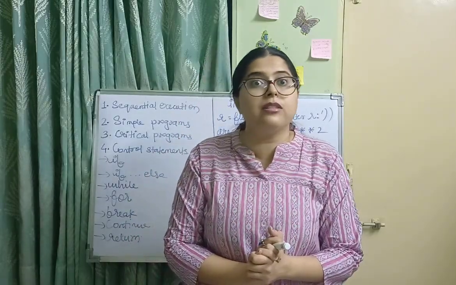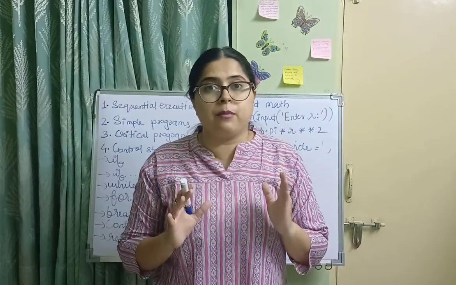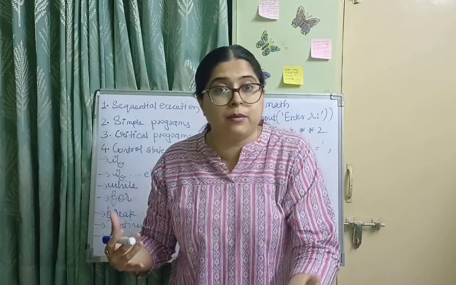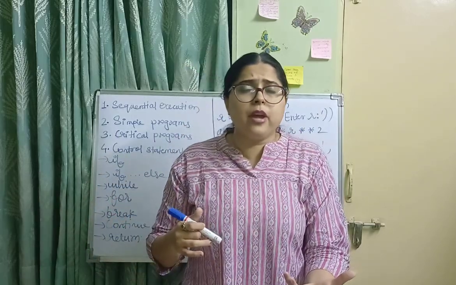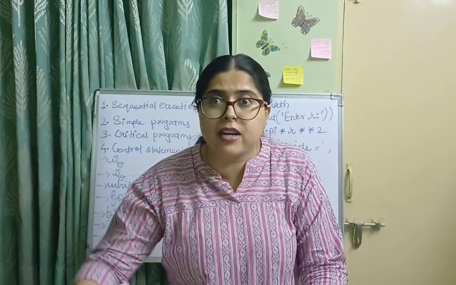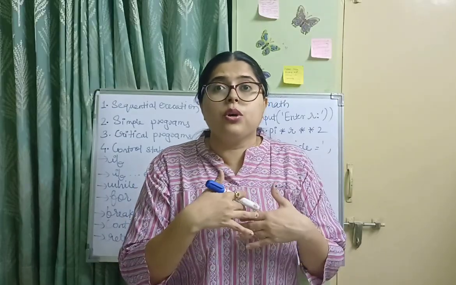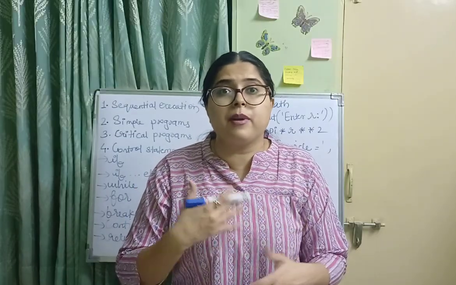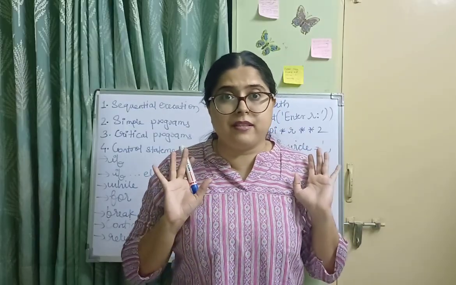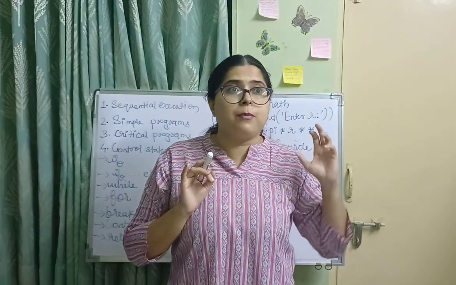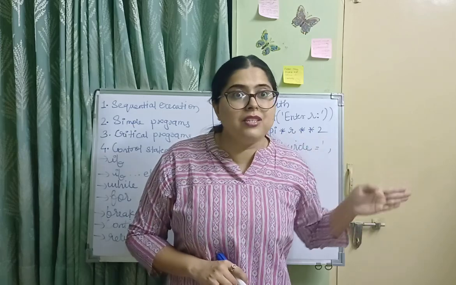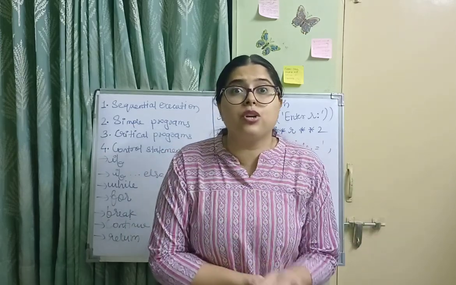So how will he control the flow of execution? Yes, the answer is control statements. With the help of control statements, a Python programmer can control the flow of execution of statements. Suppose there is a set of statements and he wants to execute that set again and again, for example 4 times, 5 times, 7 times as per the application. For that he has to use control statements, looping statements. And if he wants to jump, suppose there is a 10-line code, from statement 2 to statement 8, skipping the statements in the middle, then again he has to use control statements.